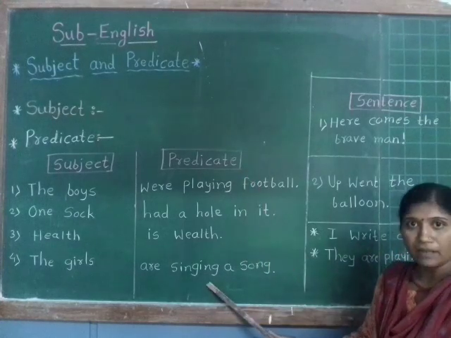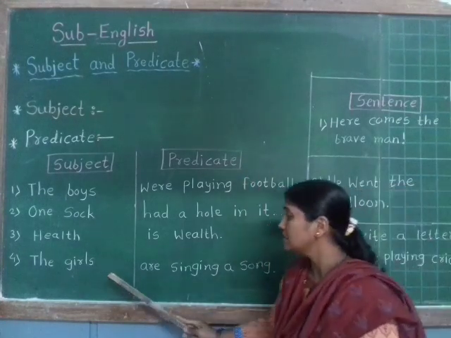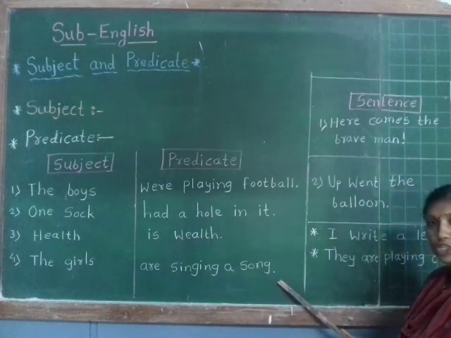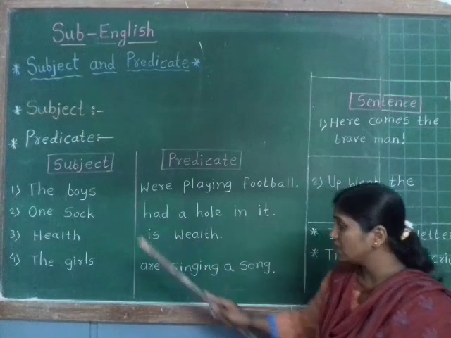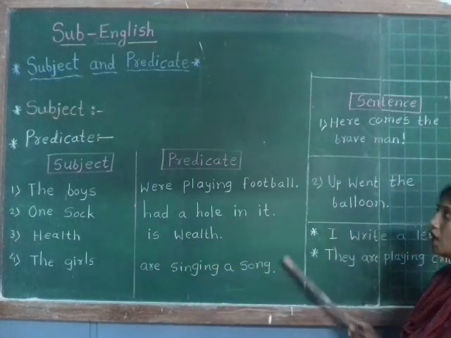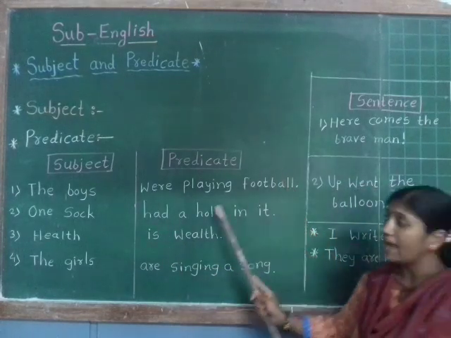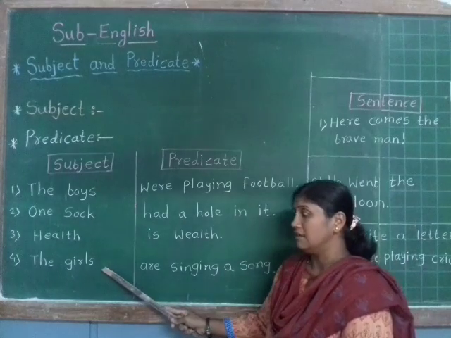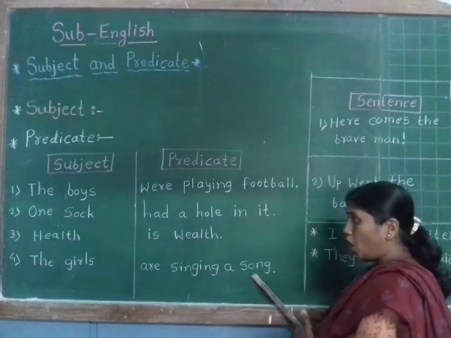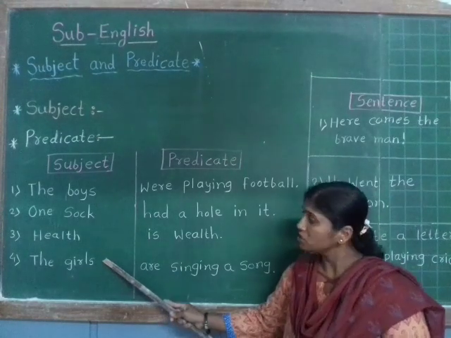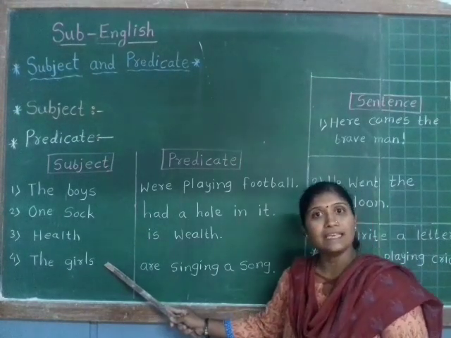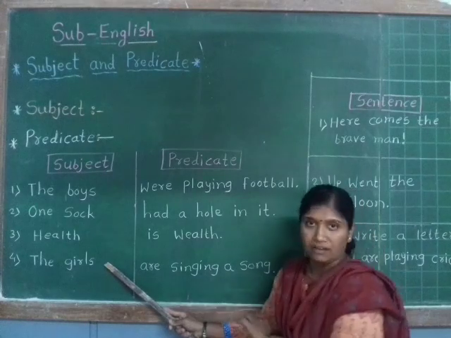In the fourth example, the girls are singing a song. The girls is the subject and are singing a song is the predicate. Why? In this sentence, we are speaking about girls. Who are singing a song? The girls.